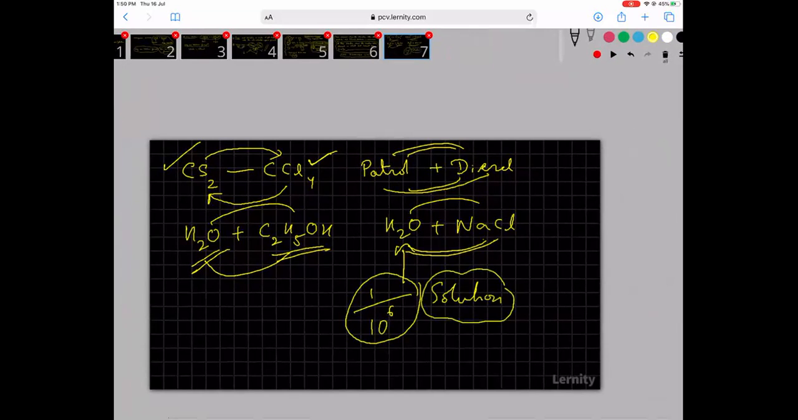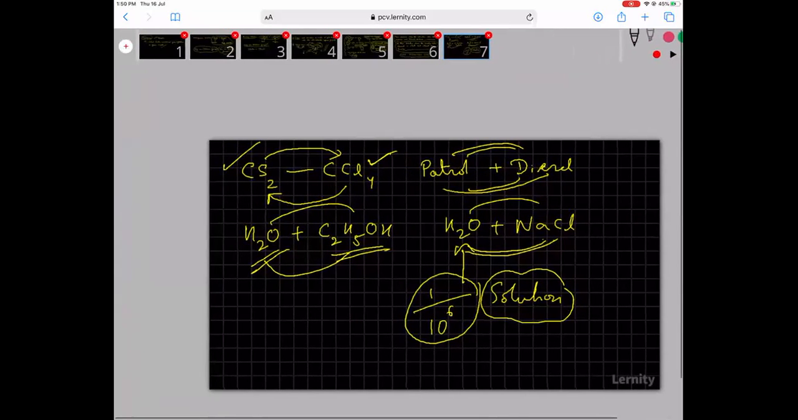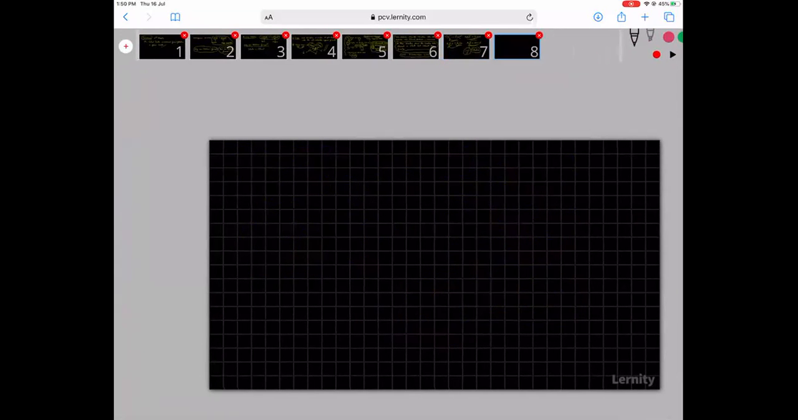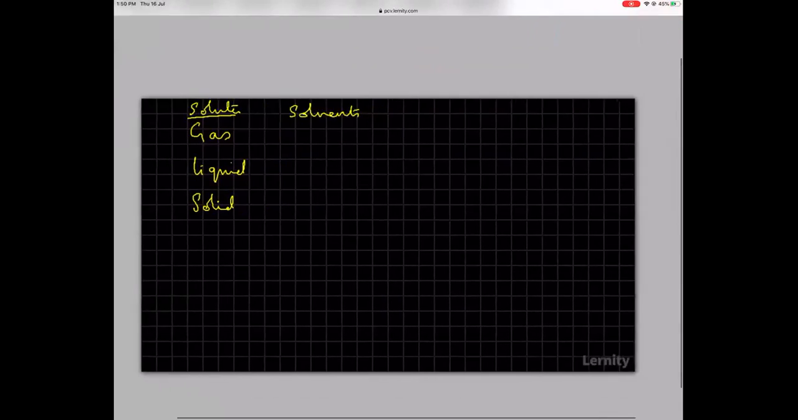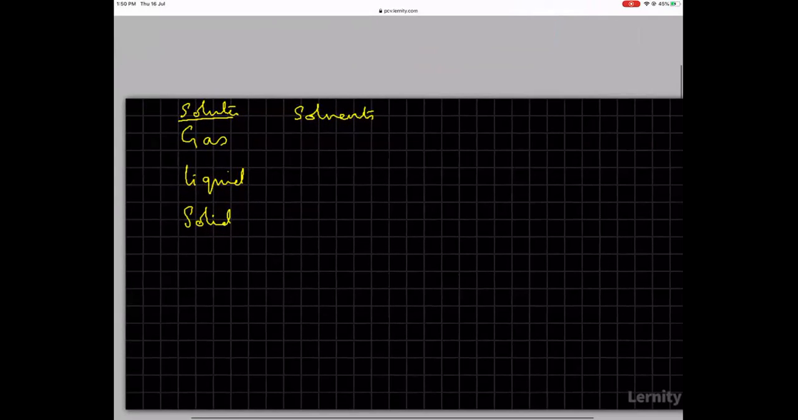Okay, so let's move on. You have basically 3 different types of matter. You have gas, you have liquid, and you have solid. So you can have solutes of 3 kinds, and you have solvents also of 3 kinds: gas, liquid, solid. So you can take gas, mix in gas, you can take gas, mix in liquid, you can take gas, mix in solid. So you get 3 types of solutions here.